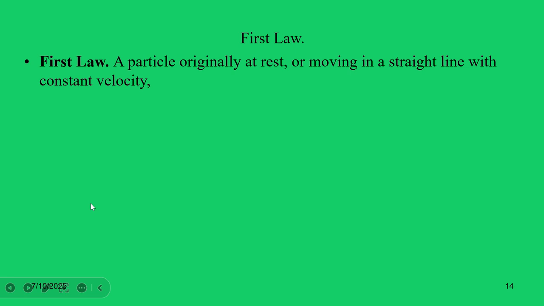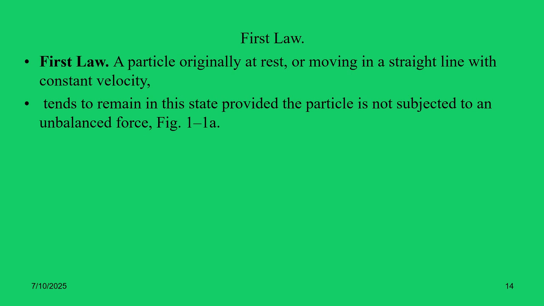First, we will discuss Newton's first law, which states that a particle originally at rest, or moving in a straight line with a constant velocity, remains at rest forever, or keeps moving in a straight line with a constant velocity, unless another extra force or unbalanced force acts upon it. So it tends to remain in this state provided that the particle is not subject to an unbalanced force, as shown in figure